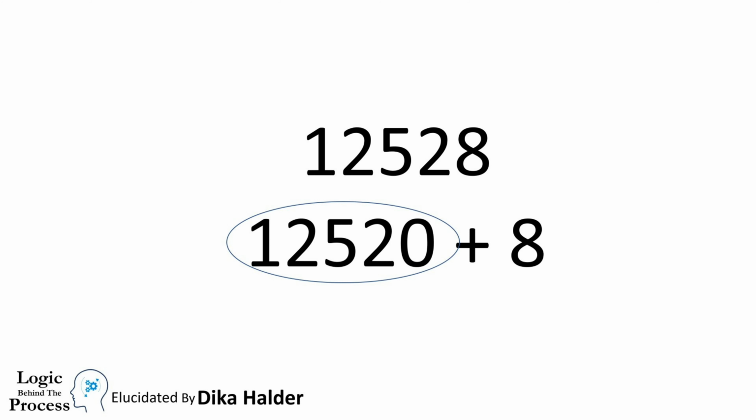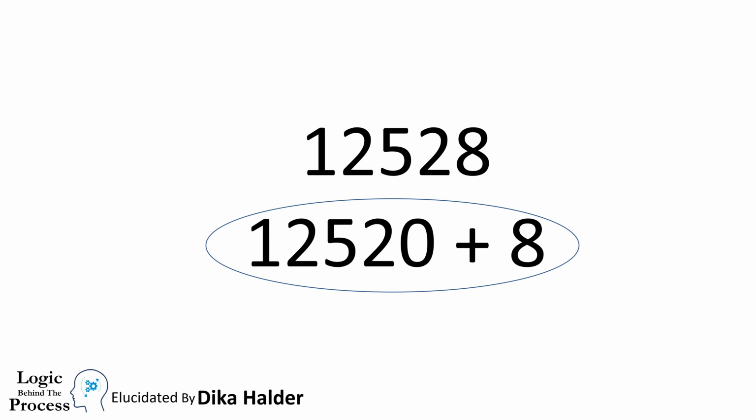That means the moment we look at only the unit digit, at that time we break the number into two parts. And it is certain that one part must be divisible by 2. Now all we have to check is whether 8 is divisible by 2 or not. And we know we can divide it. That means here two parts are being divided by 2, so the complete number can also be divided by 2.